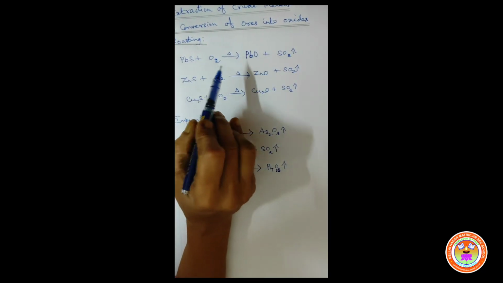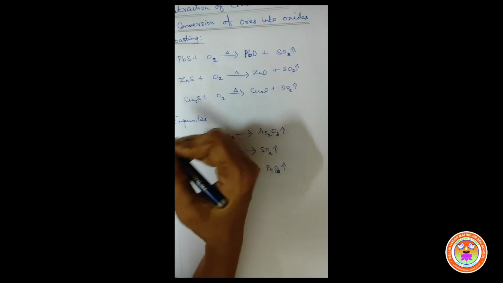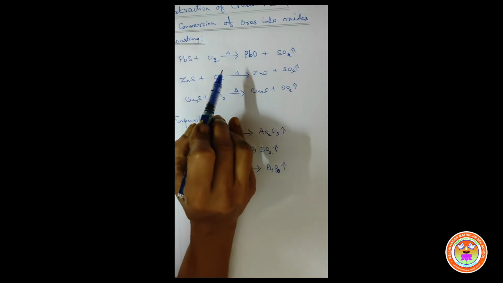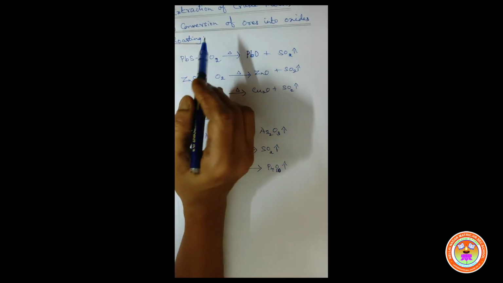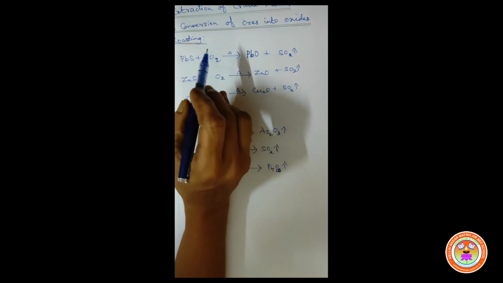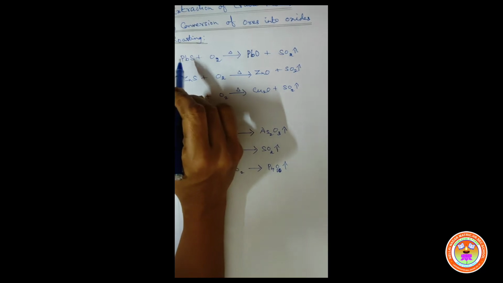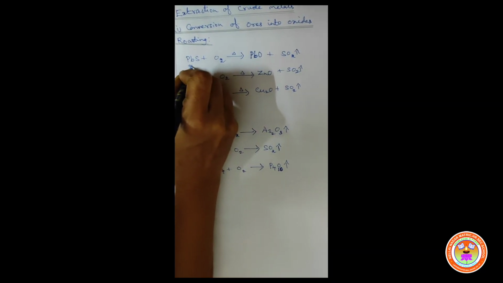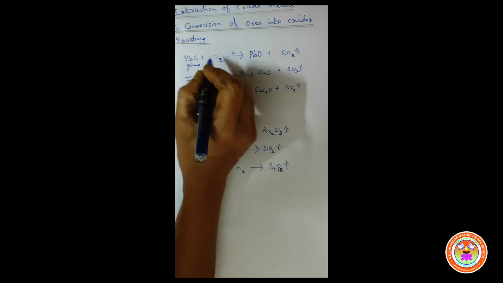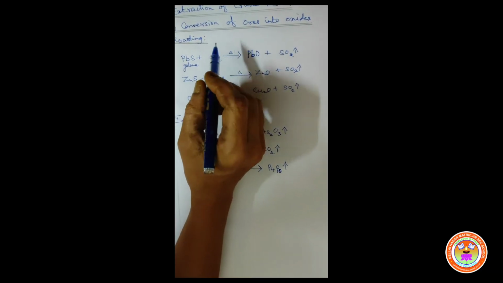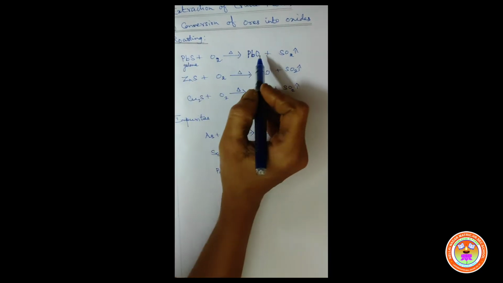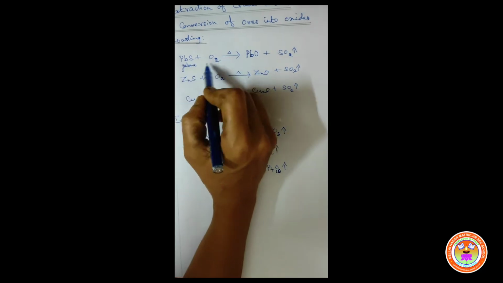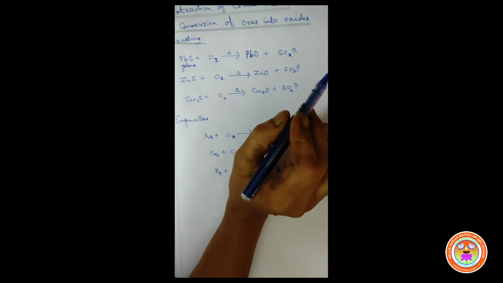Now we can see examples for roasting. Generally sulfide ores are converted to oxides, isn't it? For example, galena. The formula of galena is PbS, we know. When the galena ore is heated with excess of oxygen, it is converted into lead monoxide, PbO. The sulfur in the ore is removed as sulfur dioxide gas.